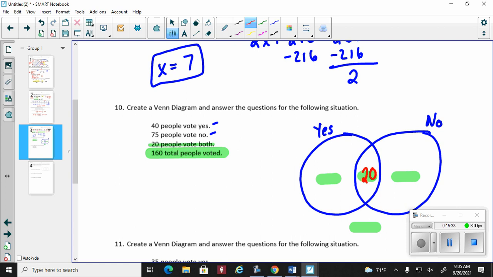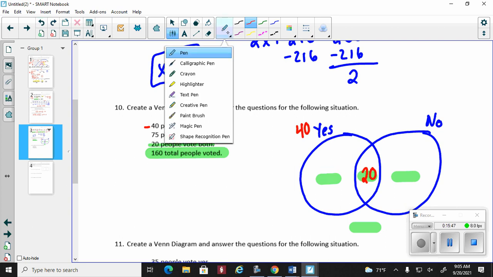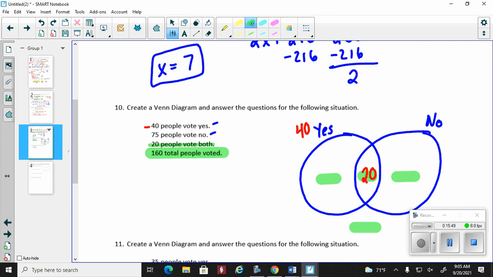It said 40 people voted yes. Don't make the mistake of putting 40 right here. That's a mistake. Don't make it. Don't become a victim. You are going to remember the way that you read a Venn diagram, and that is if 40 people say yes, that means in this circle that I'm highlighting, there should be a total of 40 people. But if you notice, 20 of the 40 is in the both category. So you have to do simple subtraction: if 20 of the 40 is in the both category, that would mean 20 would be in yes only.